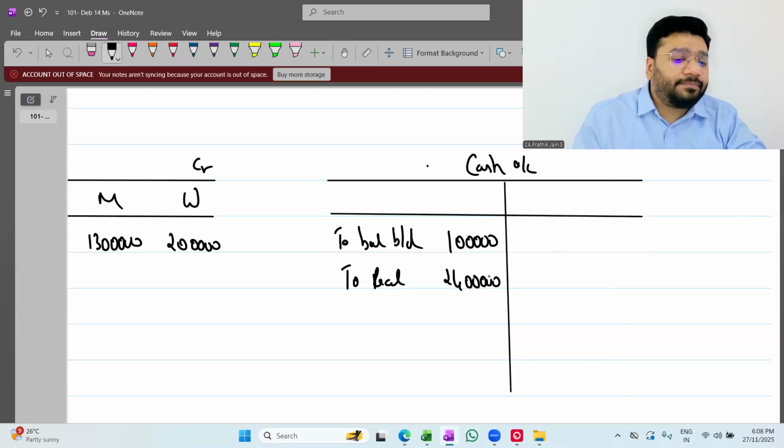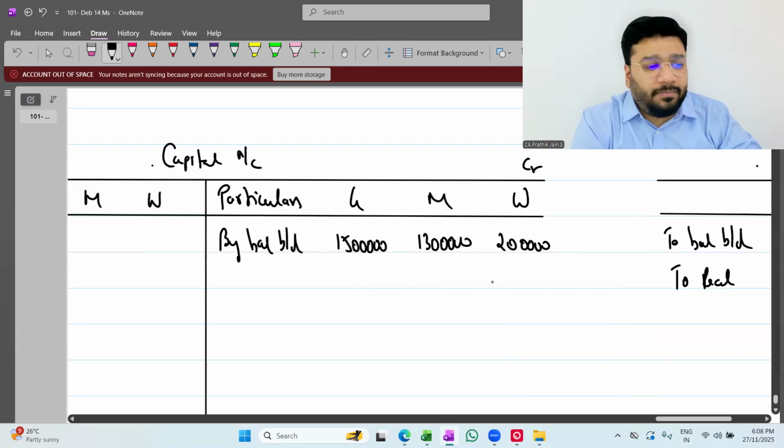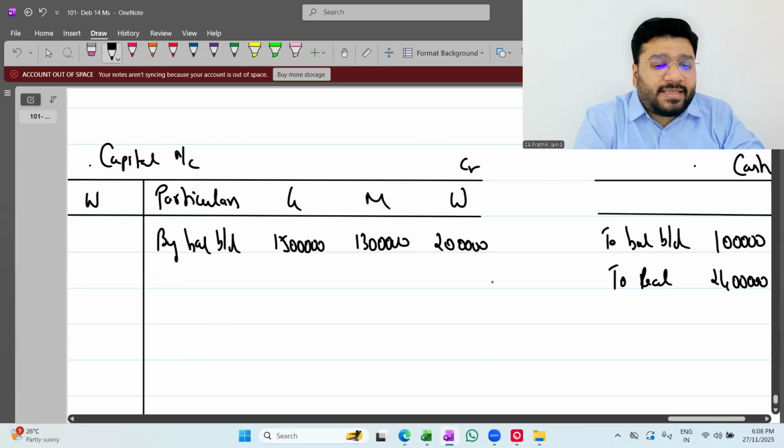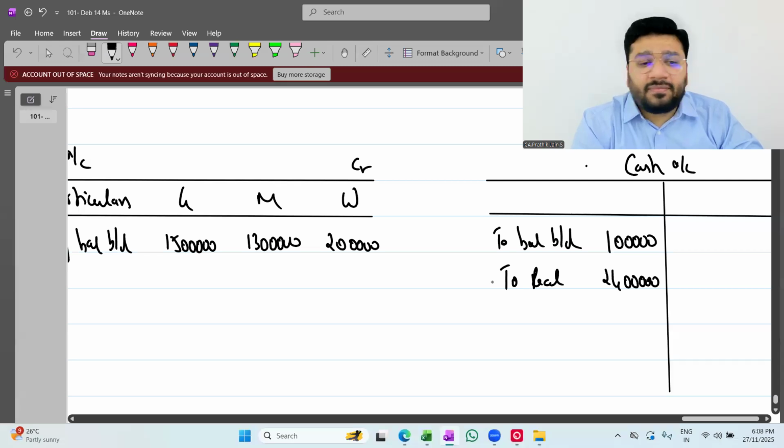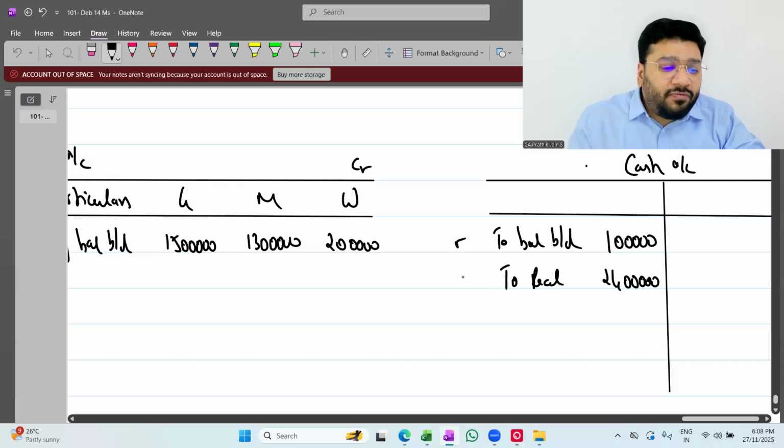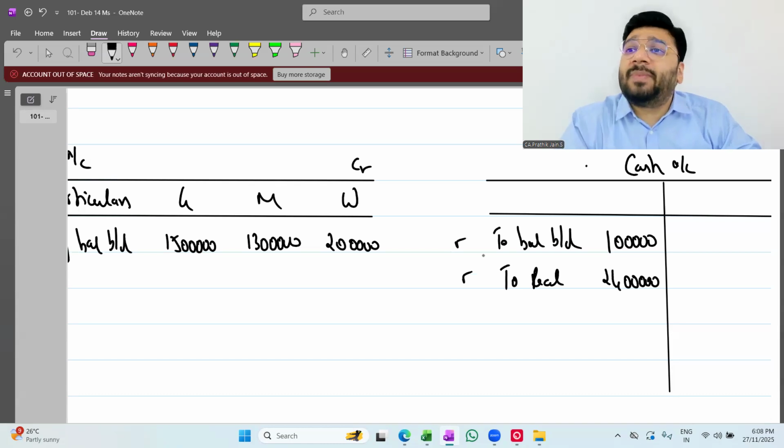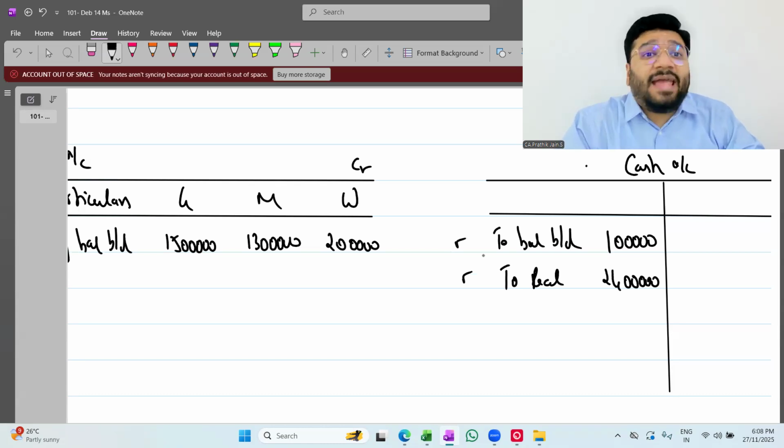Any problem? Online people, any problem? Opening balance 1 lakh I have. Further I got 24 lakh rupees. In total, how much money do I have? I have cash in hand 25 lakh rupees. What are you saying? Same thing? Okay.